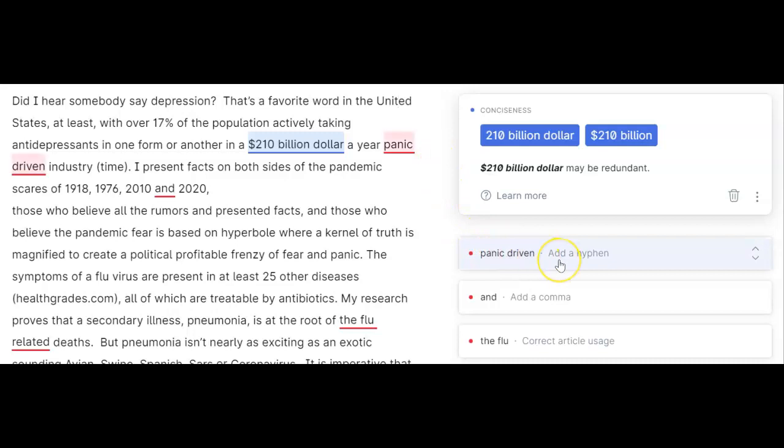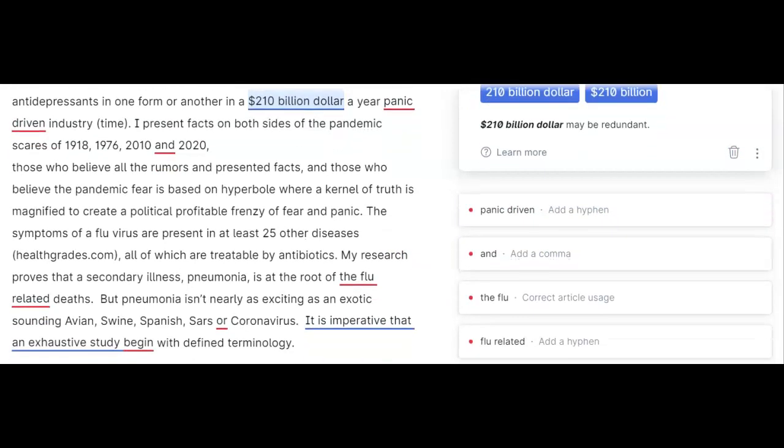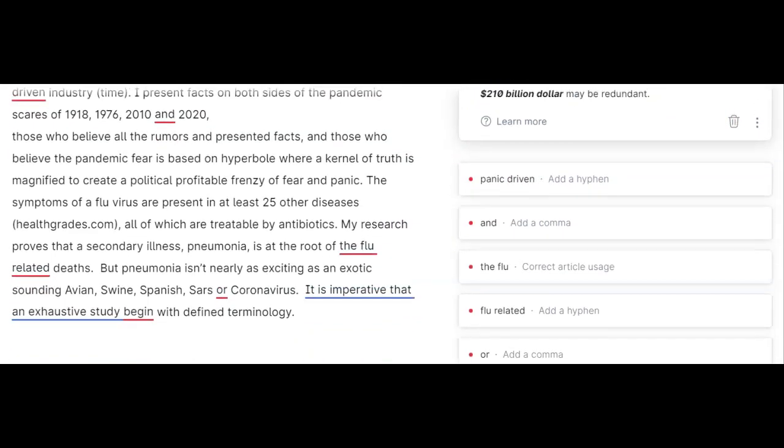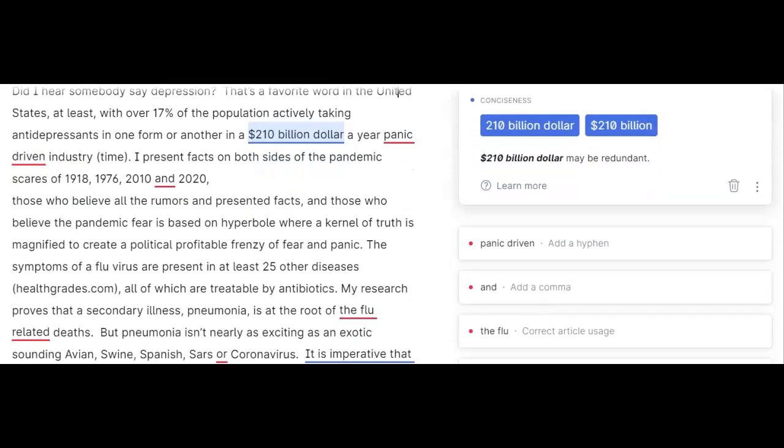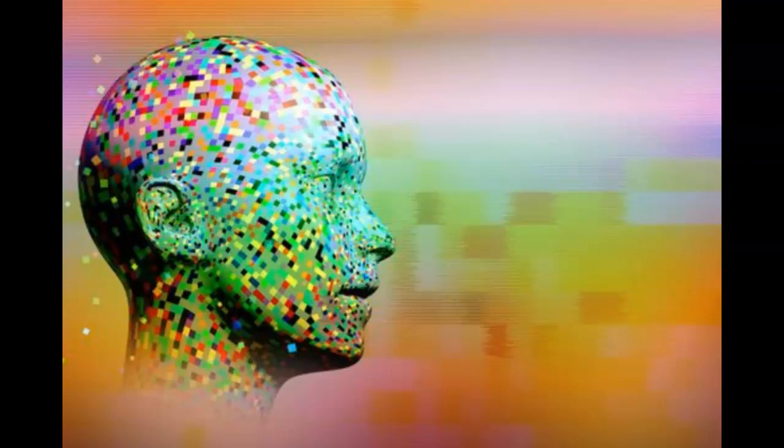Panic-driven, add a hyphen. I think those are good suggestions. Sometimes it will make suggestions in your writing that include, instead of saying therefore, the app will suggest the word hence. Well, 1865 called and they want their essay back. That's not you. My point in pointing out this experiment that I conducted with my own writing, and seeing what Grammarly would do with my own writing, is that it gives me pointers and ideas of how to best work with you.